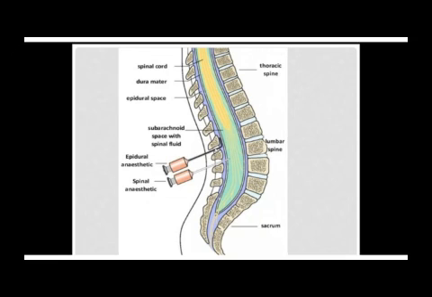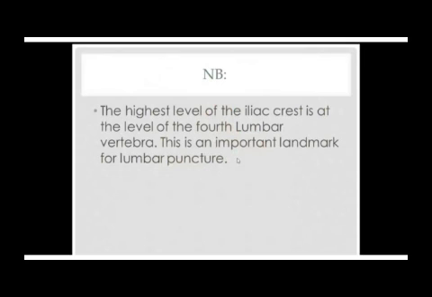All these procedures are done below L3 to avoid injury to the spinal cord, which at birth is at level L3. Sometimes it can even remain there for a long time. So to be safe, you go below L3 and carry out procedures like lumbar puncture, where you're less likely to injure the spinal cord.